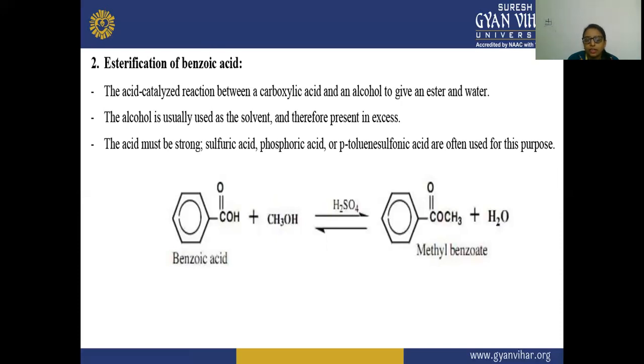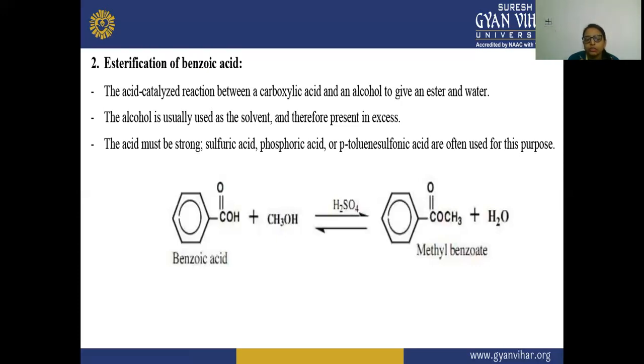So in this esterification of benzoic acid, the acid here acts as a catalyst for the reaction, and this is the acid catalyzed reaction because the acid is catalyzing the reaction between your carboxylic acid and alcohol. So here we are getting an ester as well as a water molecule.